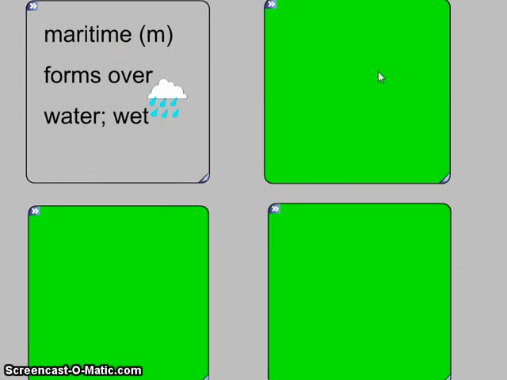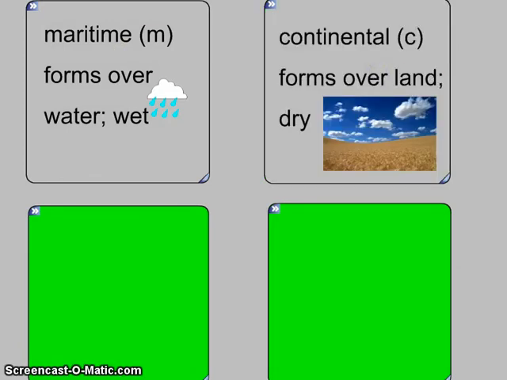Let's look at our next air mass, continental. A continental air mass is one that forms over land. Think of continents, and our continents are land masses. So when air masses form over land, they are very dry. In your note-taking packet, not only define continental, but also draw a picture. Notice that we indicate a continental air mass with a lowercase c. So if an air mass forms over water or land, we indicate it with a lowercase m or a lowercase c.